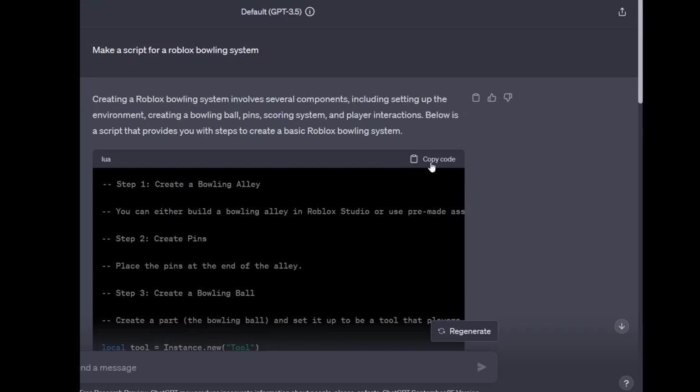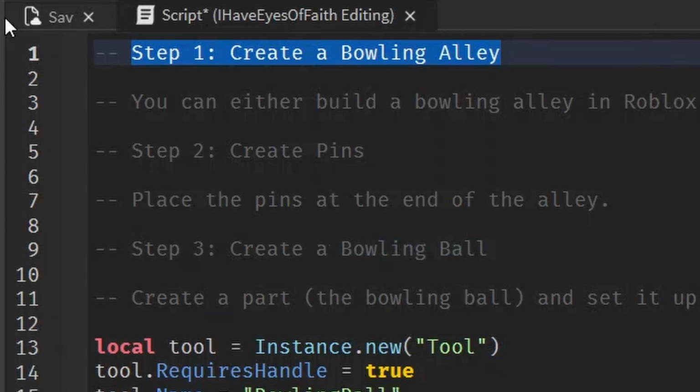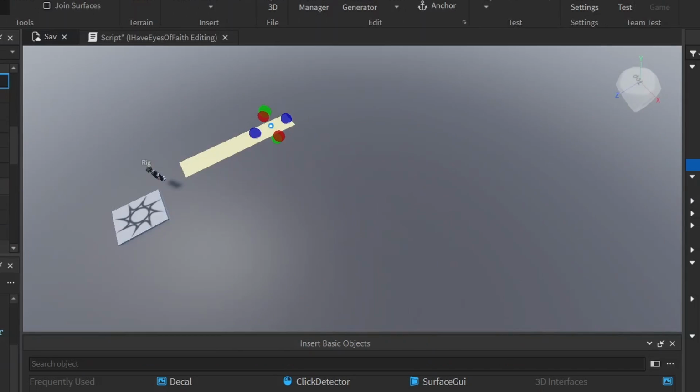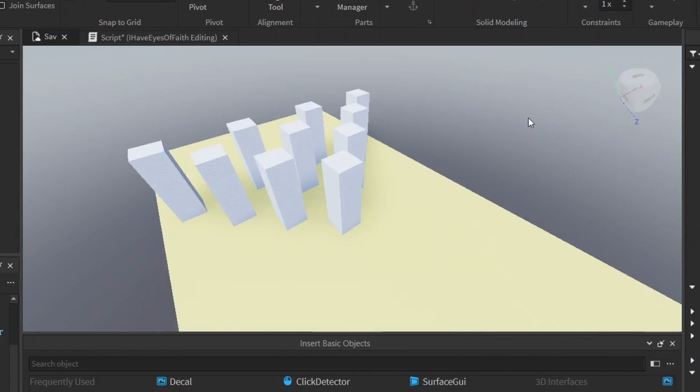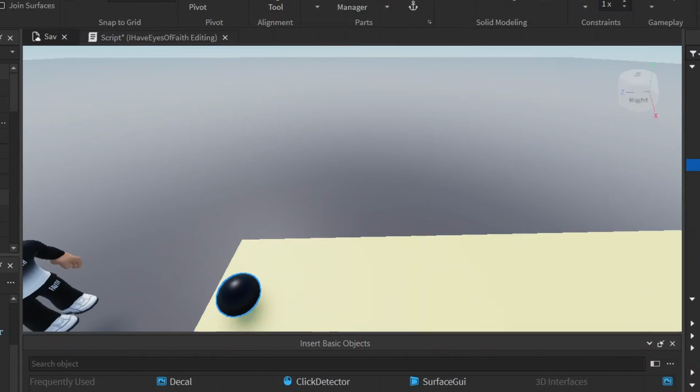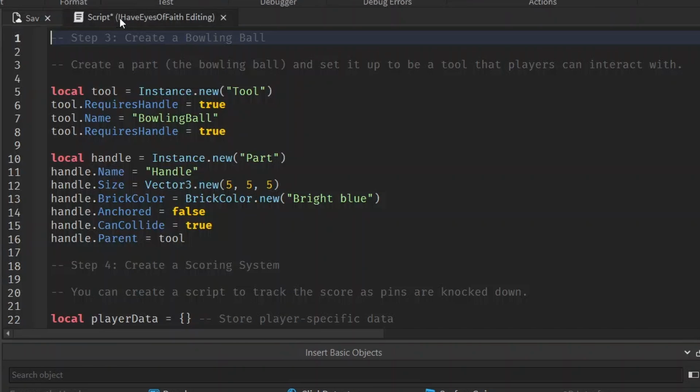I'll just copy and paste it into Roblox Studio and see what I have to do. First thing it says is to create a bowling alley, so I went ahead and made a lane real quick. Next up is the pins. I just used basic parts because I'm lazy. Now it's telling me to create a bowling ball. That seems easy enough.